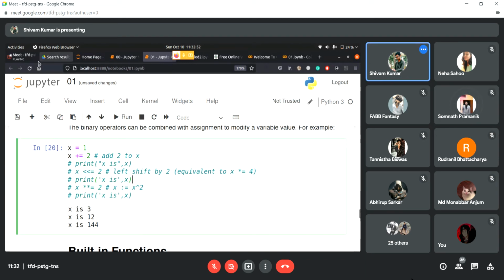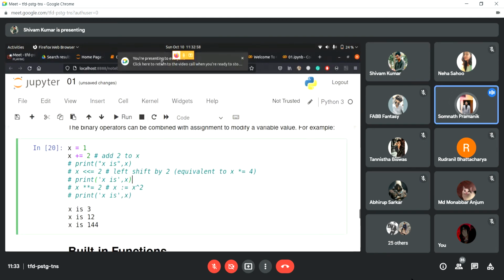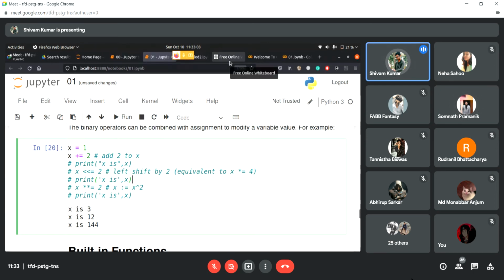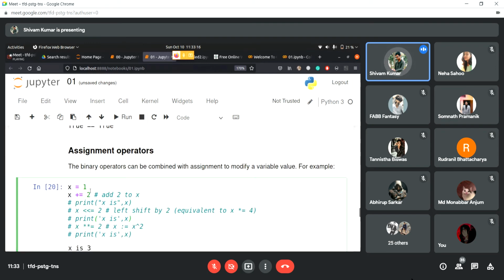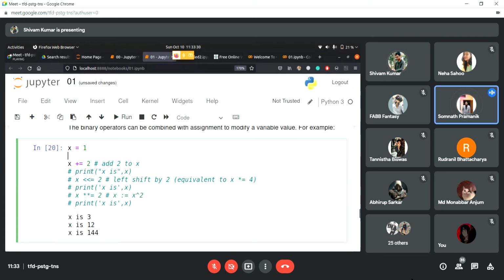Shivam, Somnath asks: in increment, do we first take the value, then increment, or increment then take the value? Yeah, so in other programming languages, we have pre-increment and post-increment, right? If you're coming from C and C++. In Python, we don't have this type of concept. We just have post-increment. And in case you want pre-increment, you have to specify it explicitly, x plus 2 here, if you want to pre-increment it. Otherwise, it is just post-increment here. I mean, take the value, then increment.